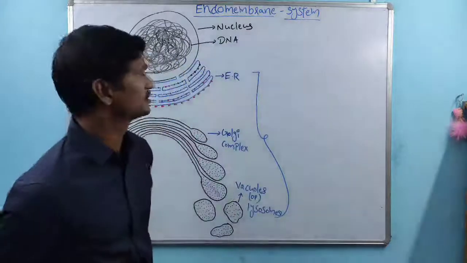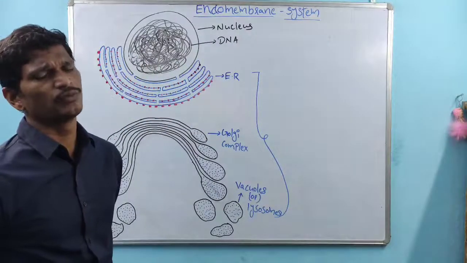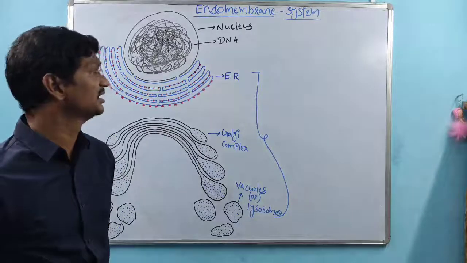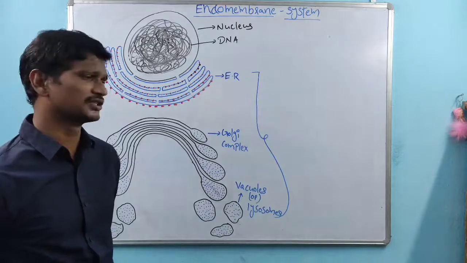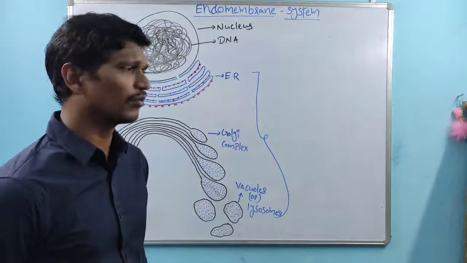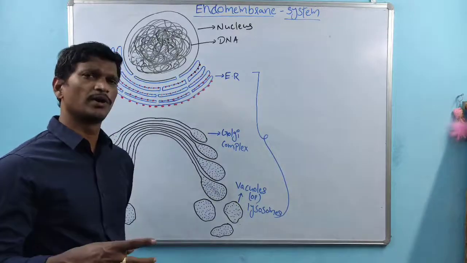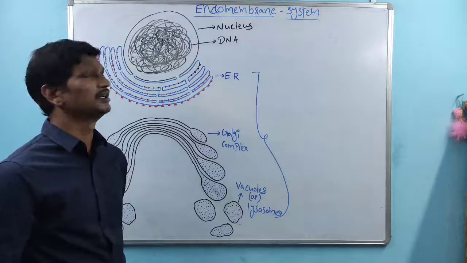So coming to this class, endomembrane system. The endomembrane system is a group of membrane-bound cell organelles, especially single membrane-bound cell organelles. These organelles are collectively involved in a group of functions.